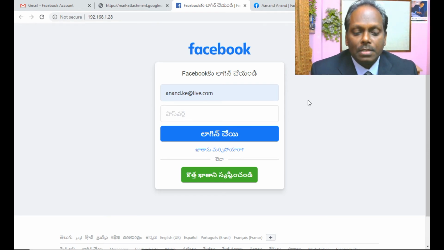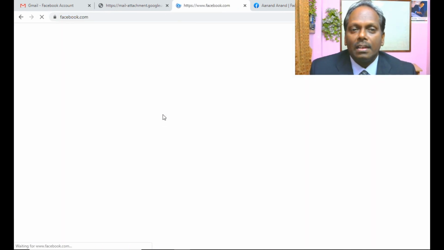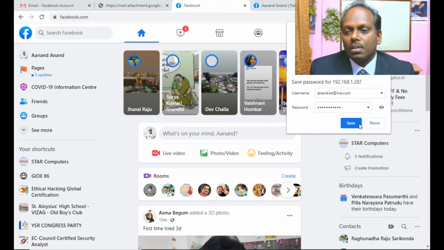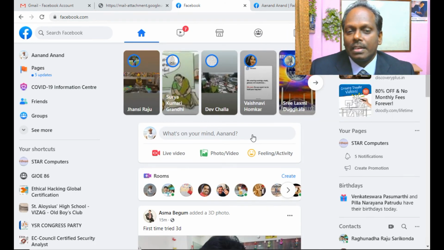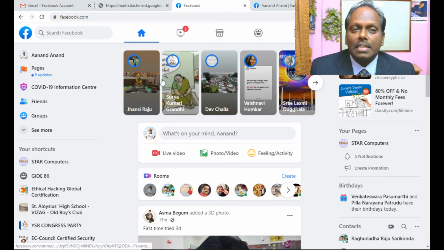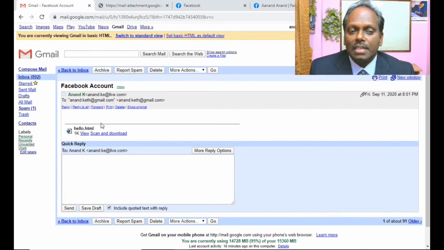For your information, I gave hacker@1234. This is between you and me. I'll say login, and now you see it goes to the real site. It has been logged in successfully. We really don't understand the thing behind it, but it is there inside the code.